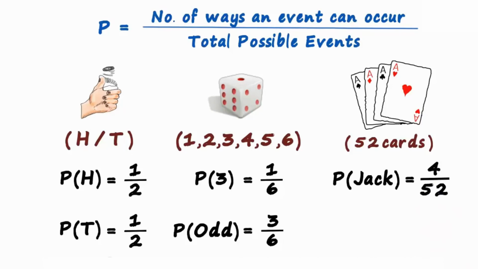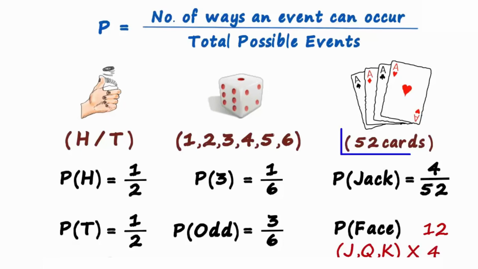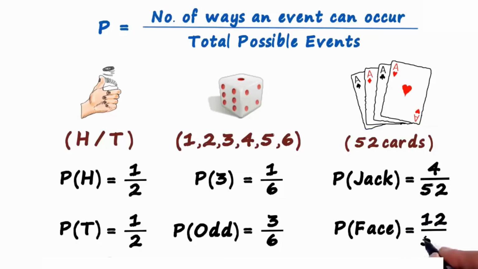And here's the last question in this session. What is the probability of picking a face card? There are 12 face cards, Jack, Queen and King in each of the 4 suits. And the total number of possibilities is 52. The probability of picking a face card from a pack of 52 cards is 12 over 52.